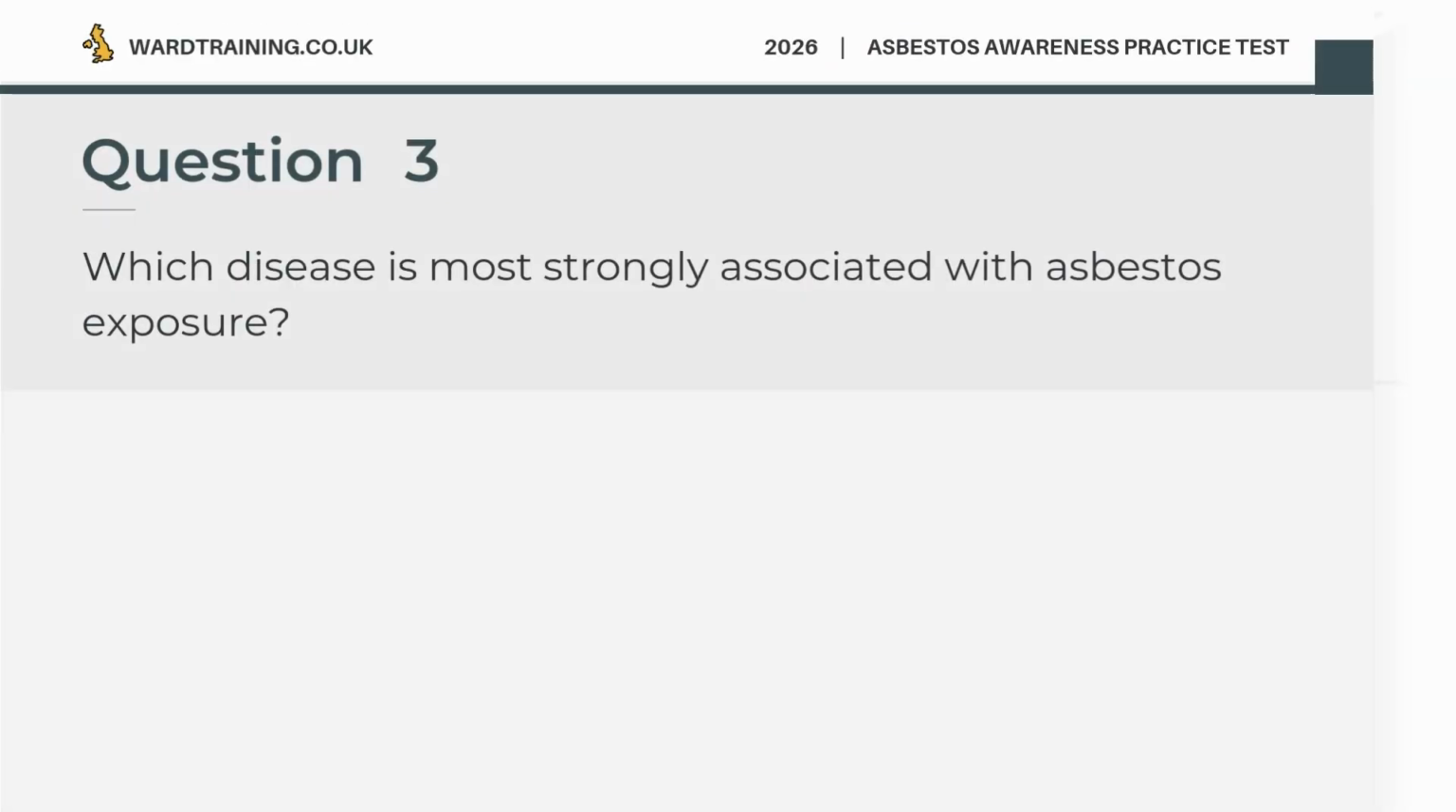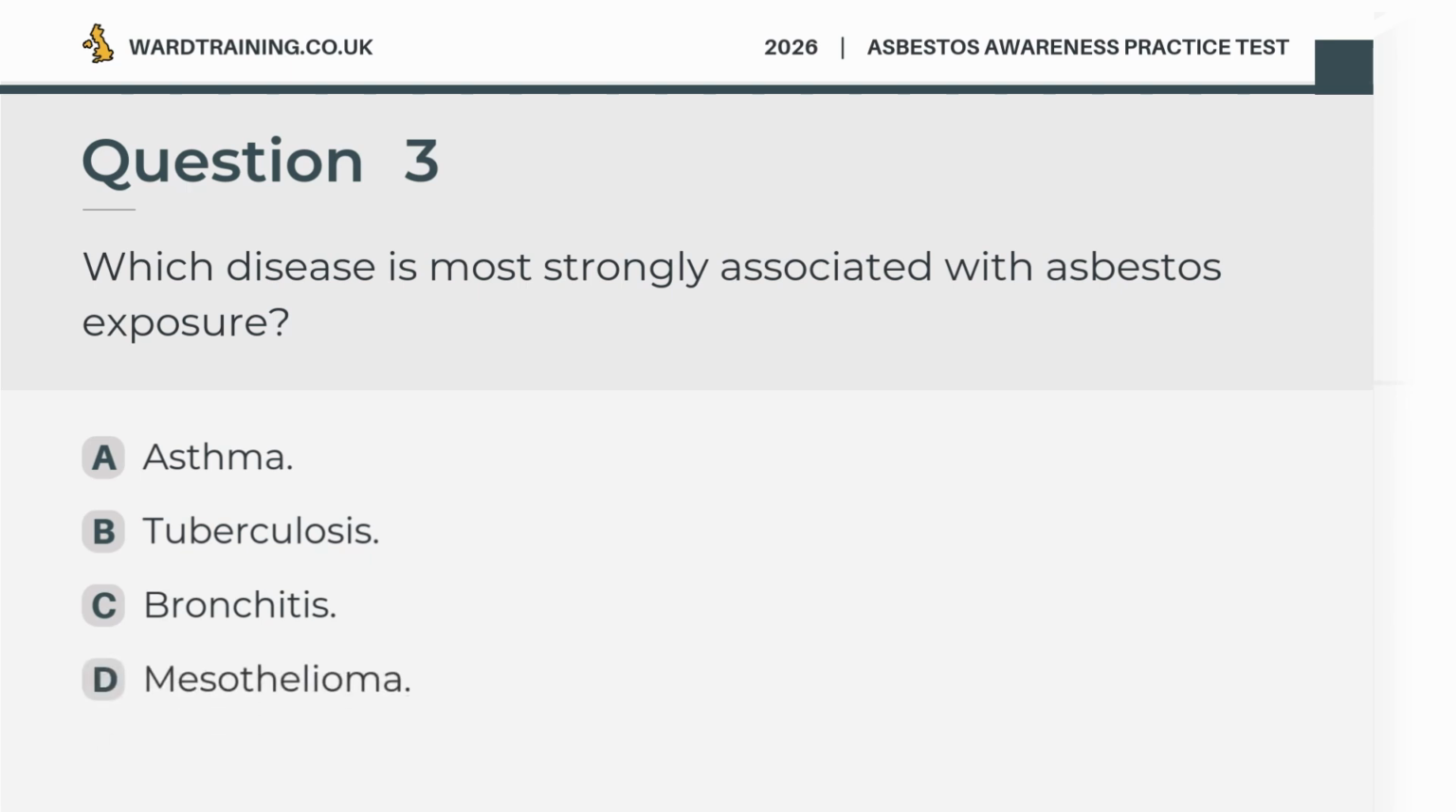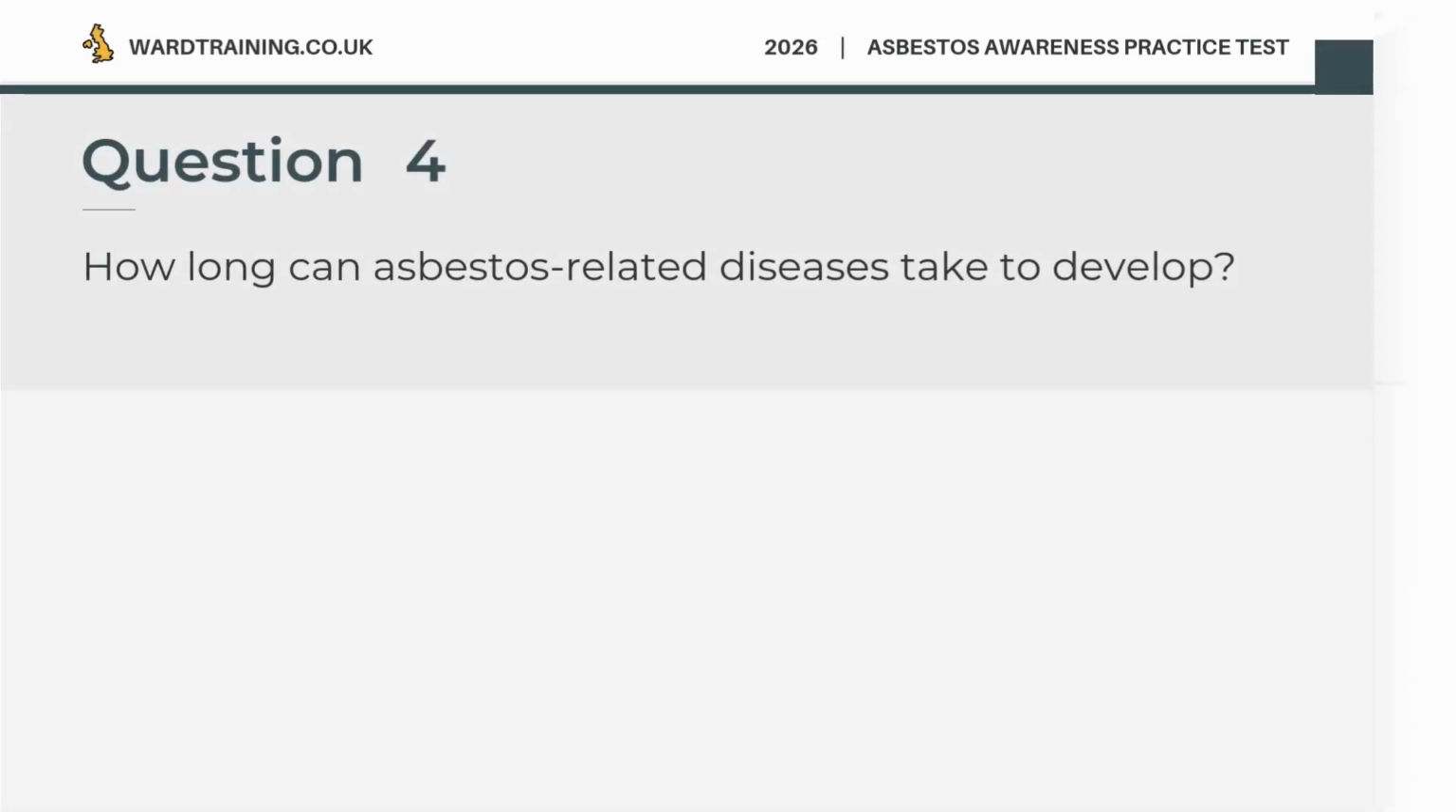Question 3. Which disease is most strongly associated with asbestos exposure? A. Asthma. B. Tuberculosis. C. Bronchitis. D. Mesothelioma. The correct answer is D. Mesothelioma.